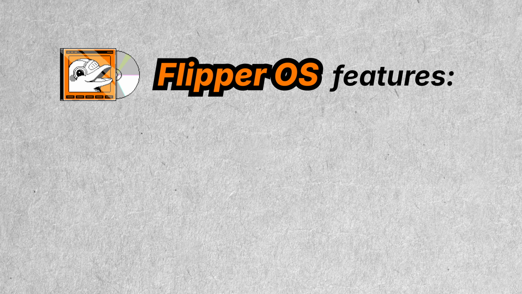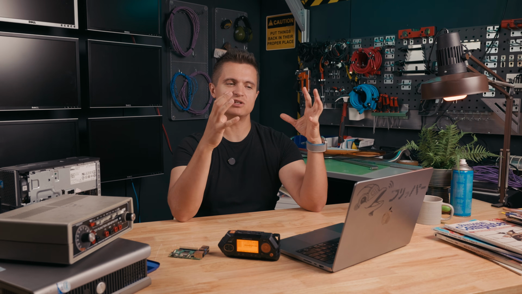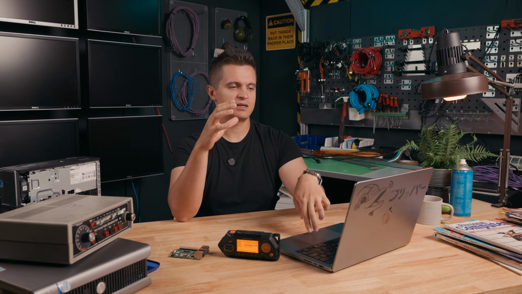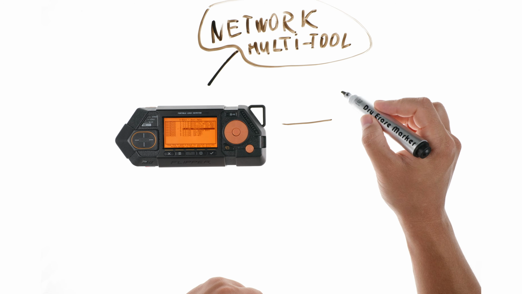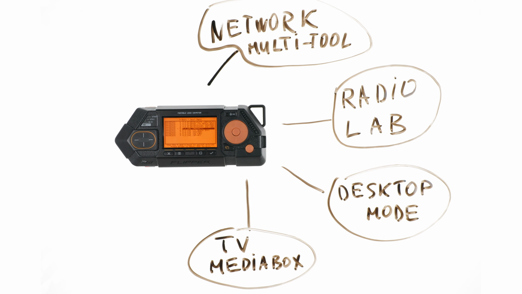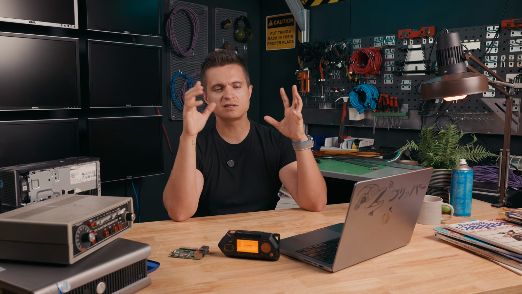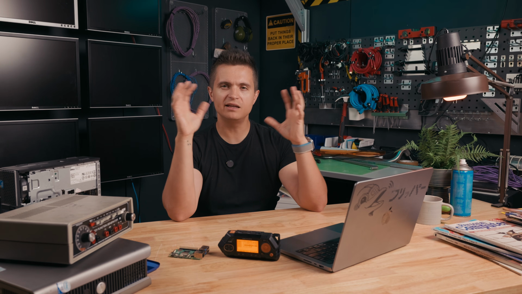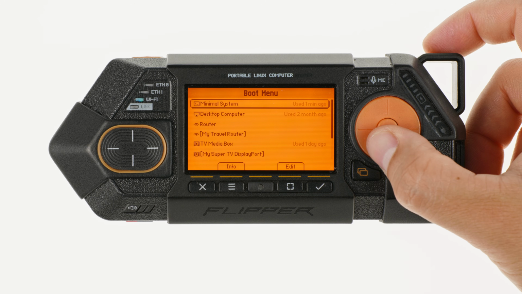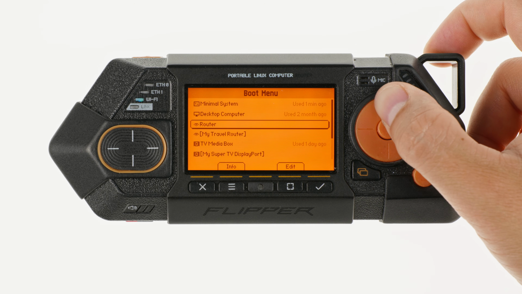What we want to build in FlipperOS. First, system profiles. These are pre-configured operating system images for different tasks, like network multi-tool, radio lab, desktop mode, TV media box, etc. Each profile has its own kernel, system files, root file system, and user applications. And you can choose any profile at the boot stage for different use cases.